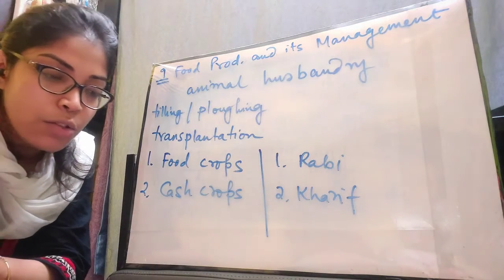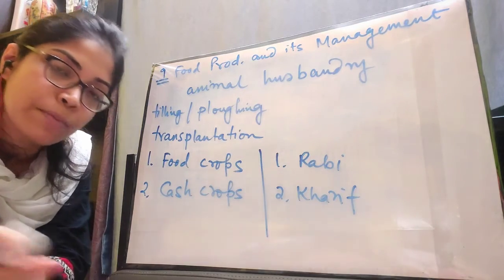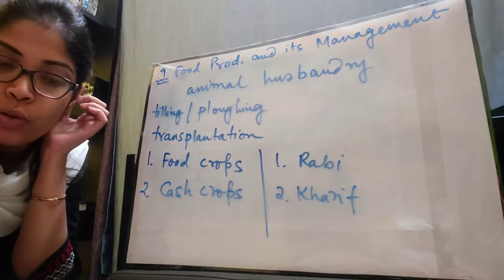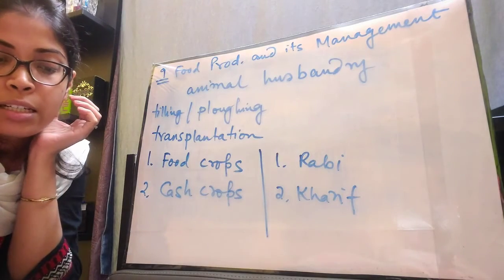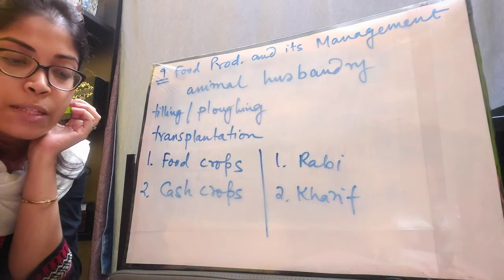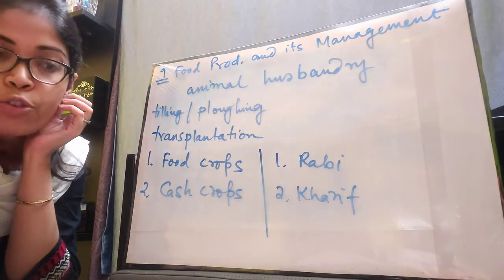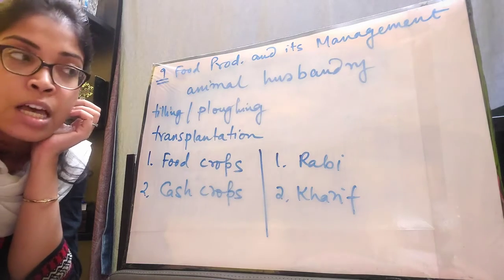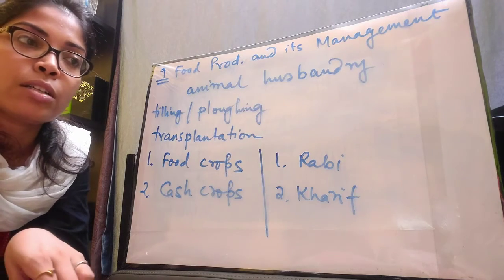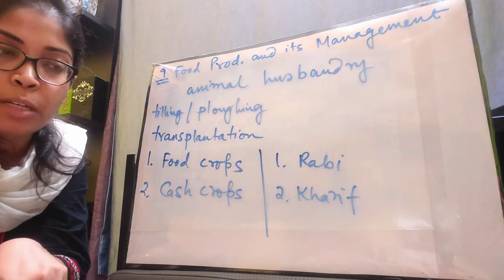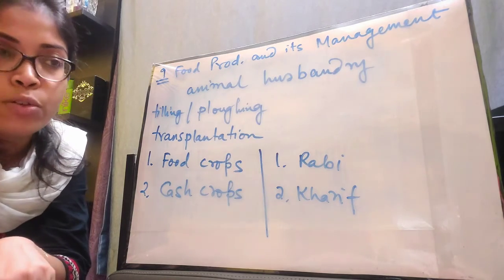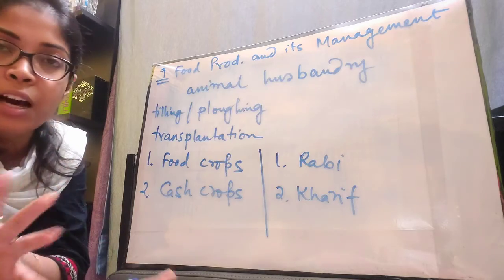So till this much are the different types of crops that are grown in India. Next we will be talking about horticulture. Horticulture is basically another branch of agriculture that deals with the intensive production of vegetables, fruits, medicinal and ornamental plants. It is not that without the products from horticulture people will not be able to survive, but they are mostly for economic purposes, and also in today's life they are important.